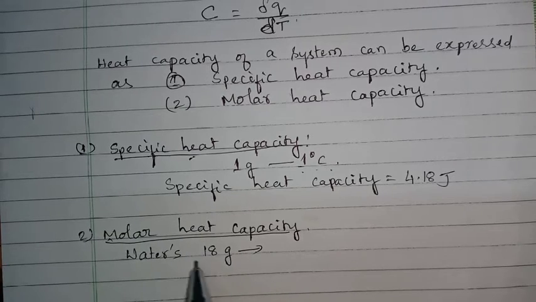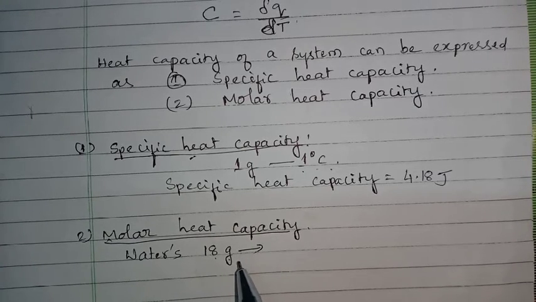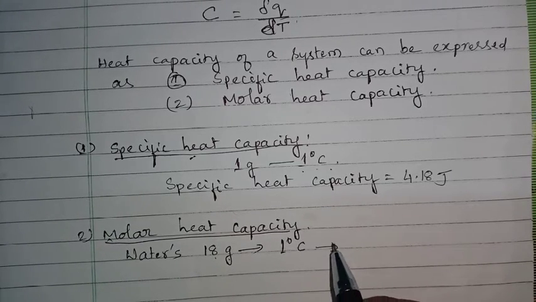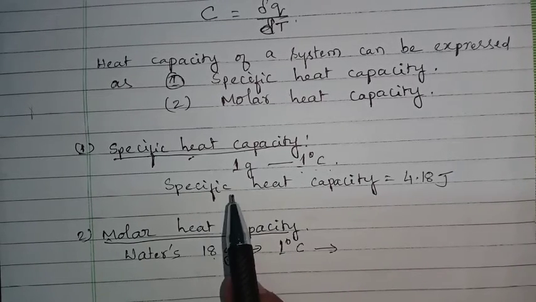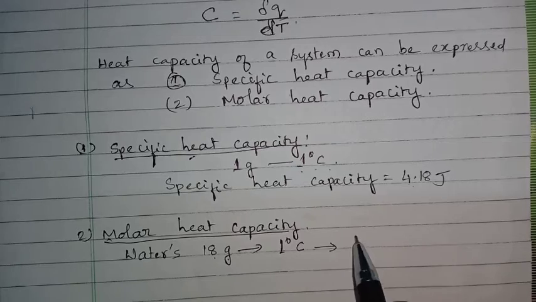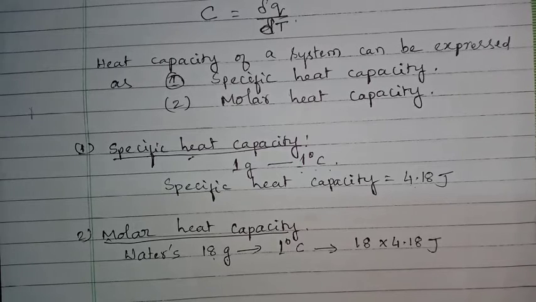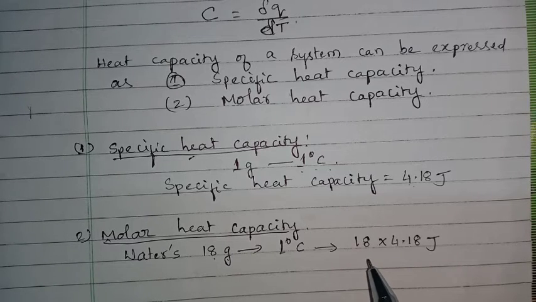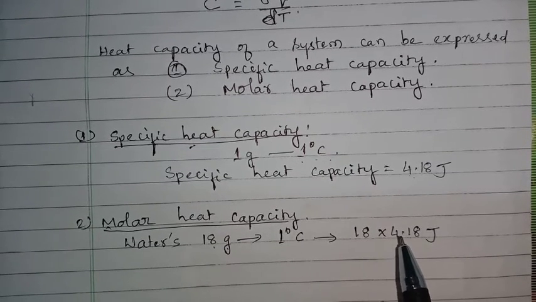Water's molar mass is 18 gram. To raise the temperature of 18 gram of water by 1 degree Celsius, the amount of heat required is nothing but the molar heat capacity. For your knowledge, the specific heat capacity of water is 4.18 joules. Then the molar heat capacity must be 18 into 4.18 joules, because the molar mass of water is 18.